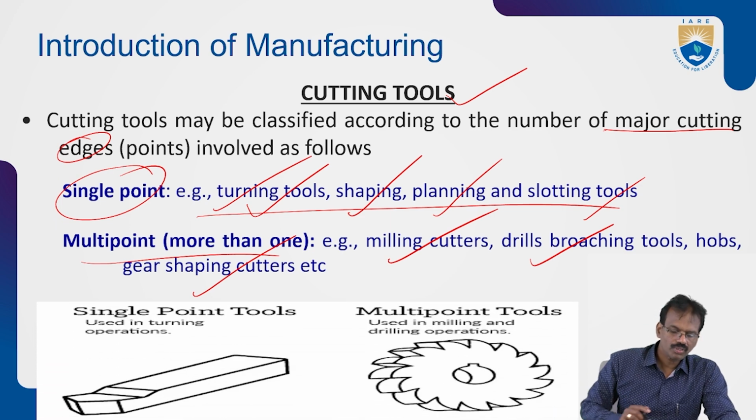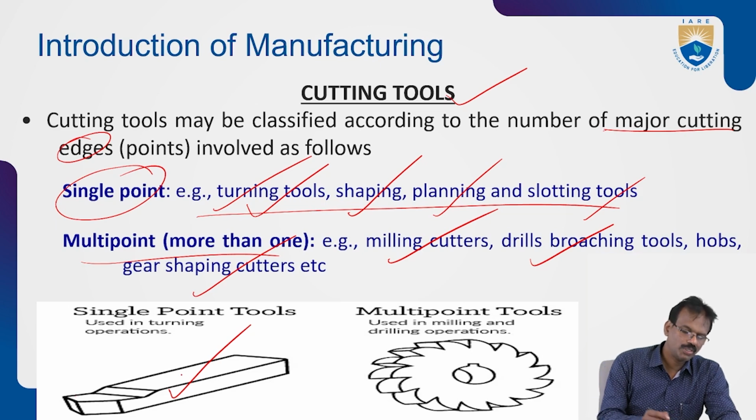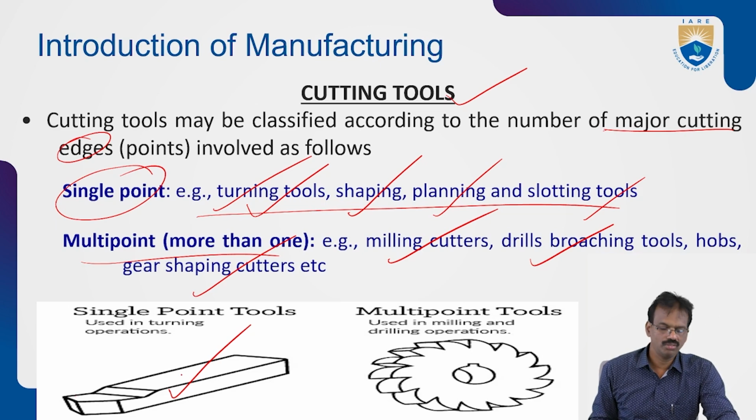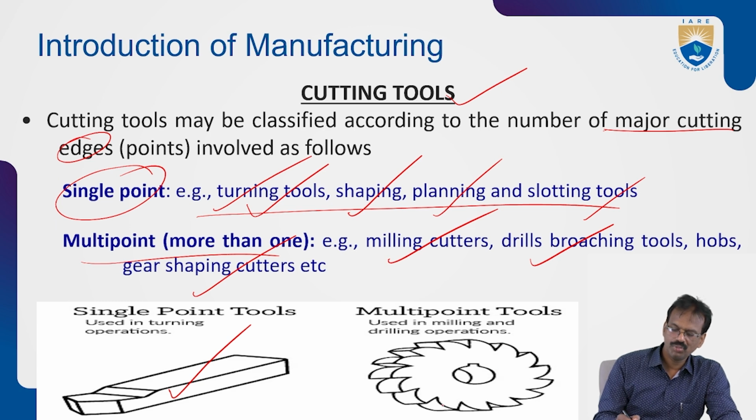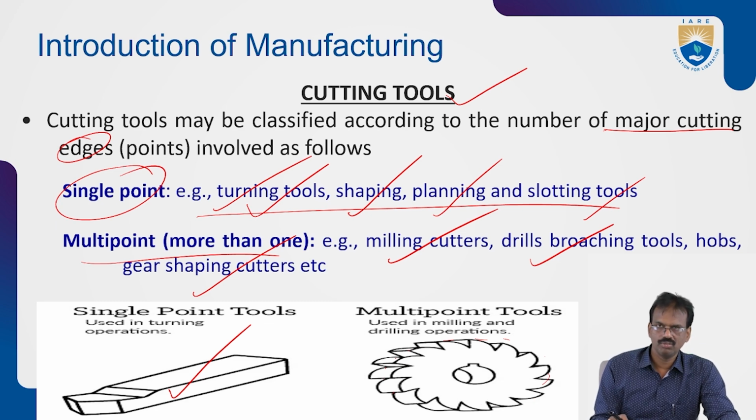You can see this is the single point cutting tool. We'll see the different parts of the single point cutting tools, and give a clear explanation of single point and multi point cutting tools in further classes. Here, in the multi point cutting tool, every point touches and rotates against the workpiece and removes material. By using single point cutting tools, we can remove material from the workpiece.